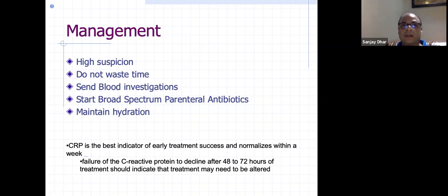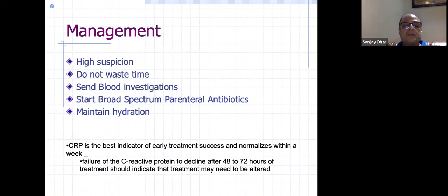And meanwhile, maintain hydration. These pediatric kids get dehydrated very fast. So maintain their hydration, otherwise they will be in a moribund state and become very toxic. I have seen children with osteomyelitis even die because they become septicemic very fast. If they're immune compromised, from lower income groups, not fed well, or if you have delayed, then they can go into septicemia and they can die. So maintain hydration. Keep a constant vigil.